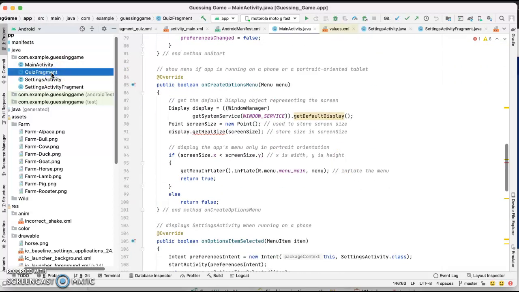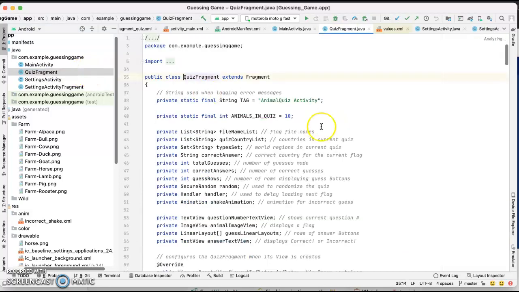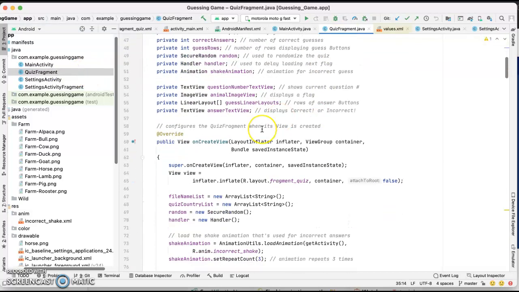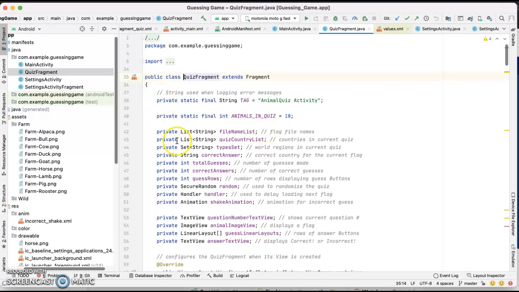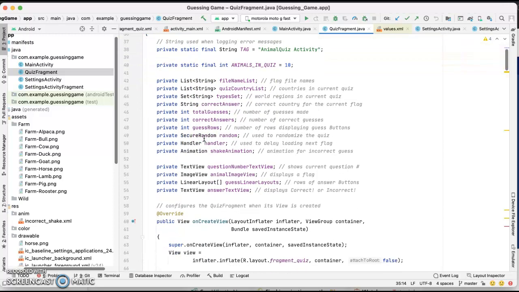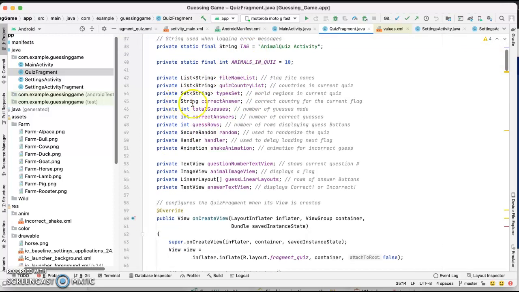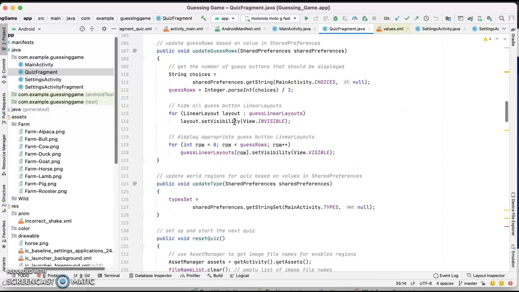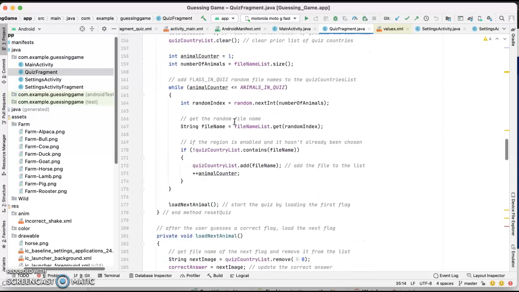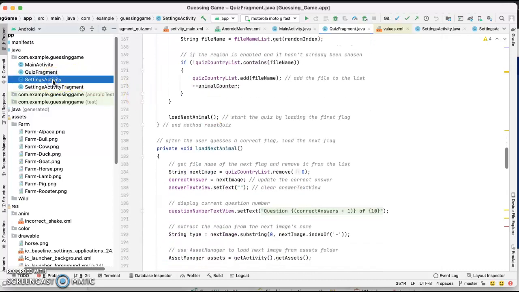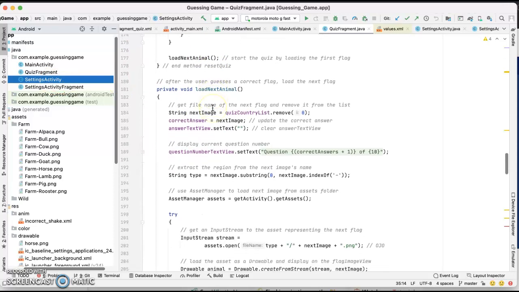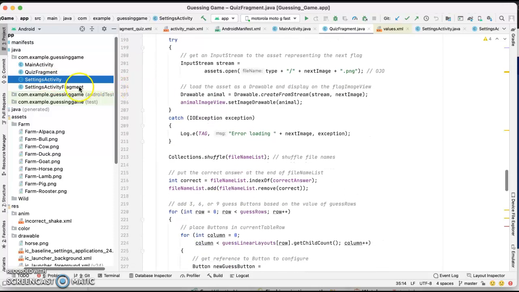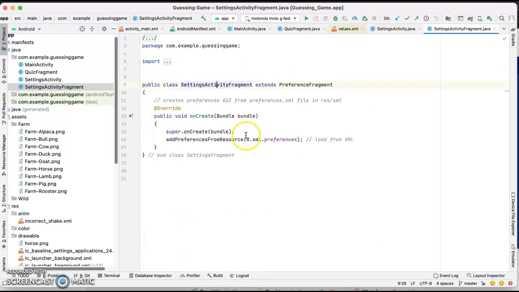This is the quiz fragment. We have all the constants and the variables, and most of the code is here. We have two more activities. The settings activity is going to hold the settings, and this other activity is going to hold the fragment, the quiz fragment.